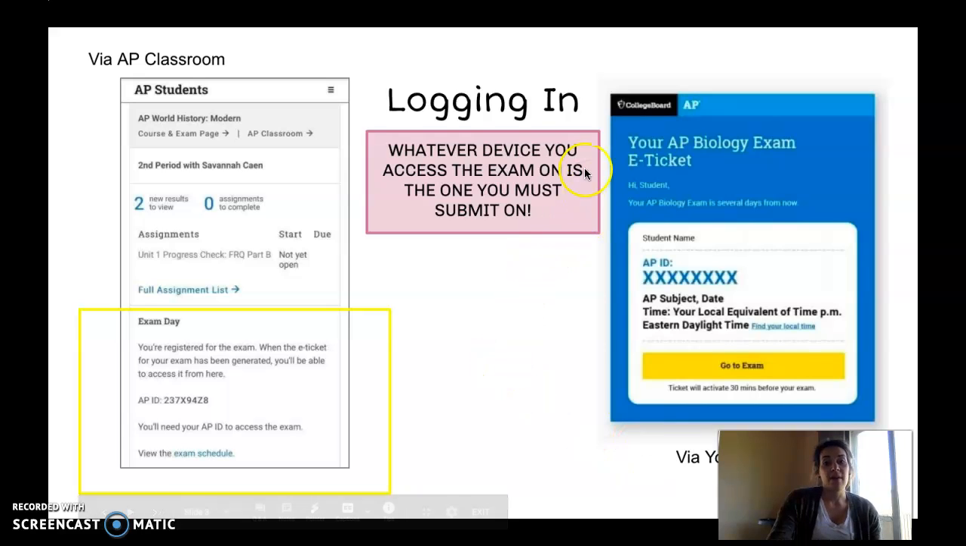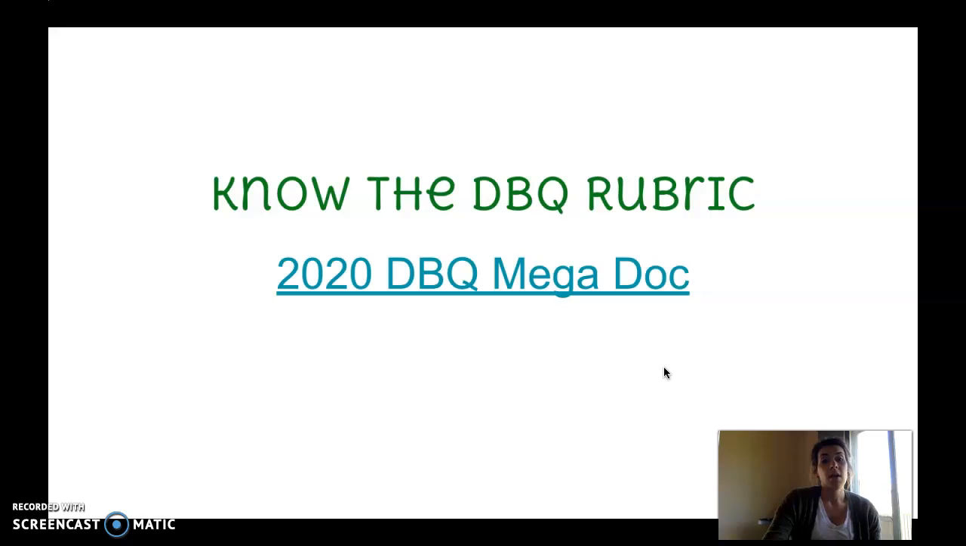And then just remember that whatever device you decide to access the exam on is the one that you're going to submit on. So if I click on this yellow Go to Exam button on my iPad, then I need to make sure that I am going to submit my answers on my iPad as well. Please plan out ahead of time how you are going to get this done. If you are handwriting, maybe you're going to be taking pictures and uploading them to your iPad and then submitting them that way. Or if you are going to be typing, you'll probably have to be typing on your iPad.